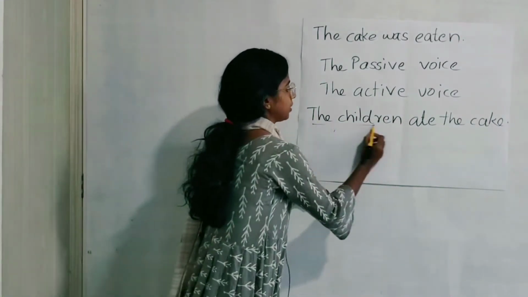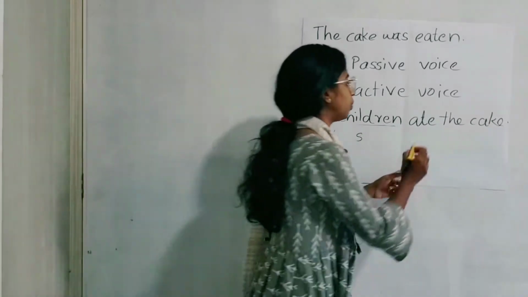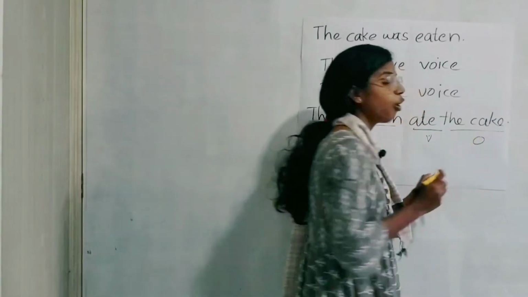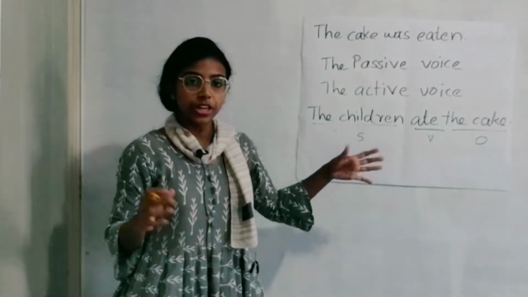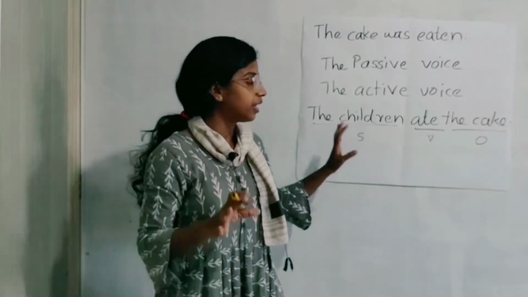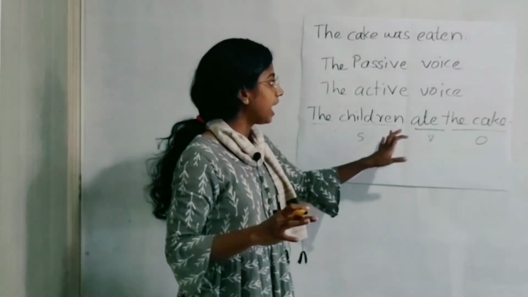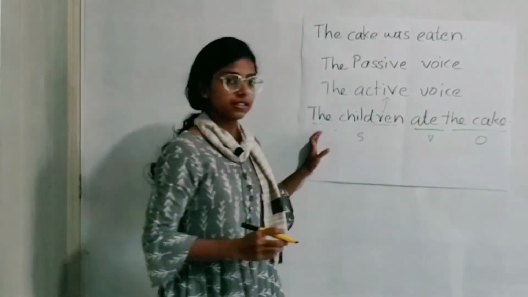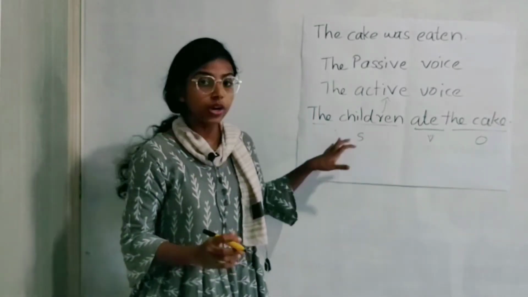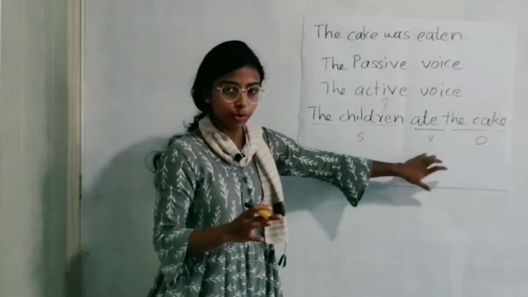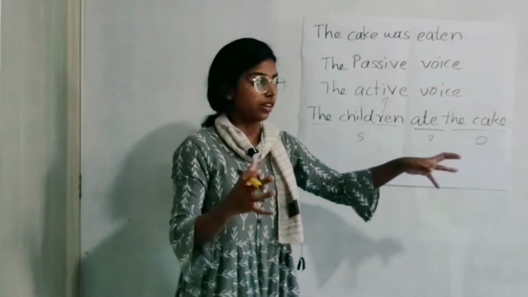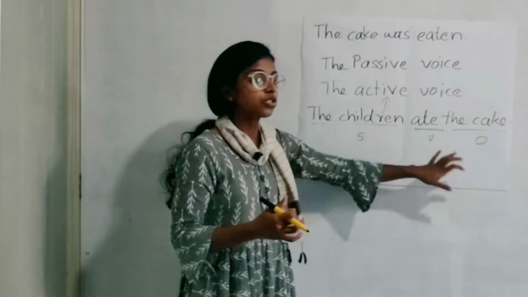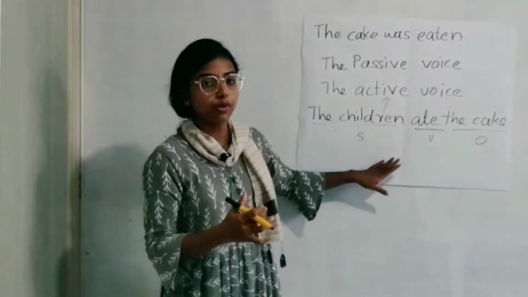So there is the subject, children, the verb, ate, and the cake, that is the object. This is a simple, regular, very normal type of English sentence, and this type of sentence we call the active voice, because there is the subject, the doer of the action, and the verb, and the object, the one that receives the action, the recipient of the action. So this is called an active sentence, active voice.